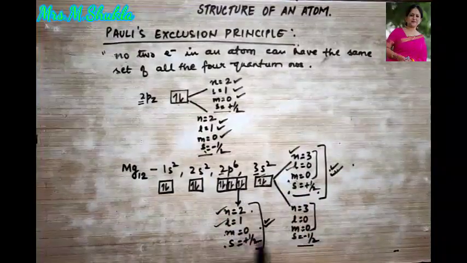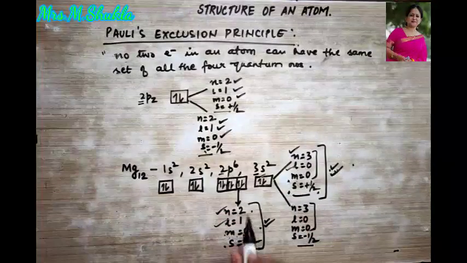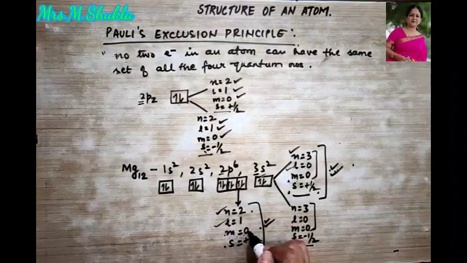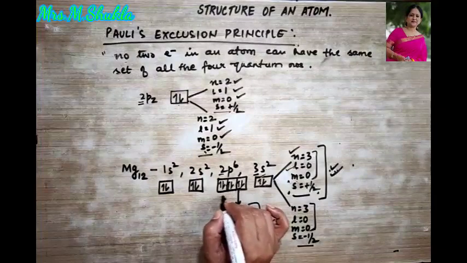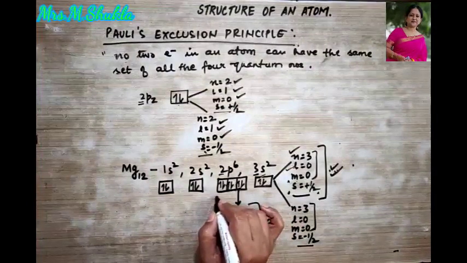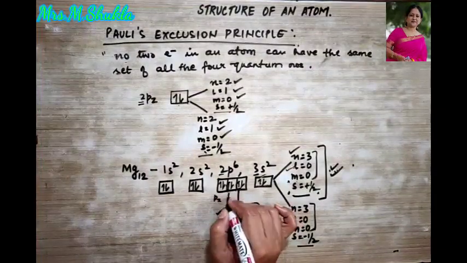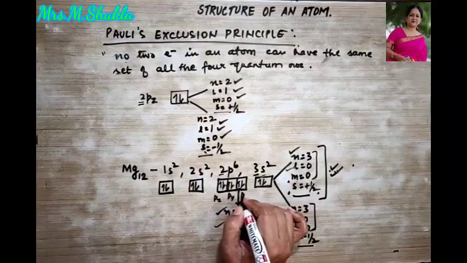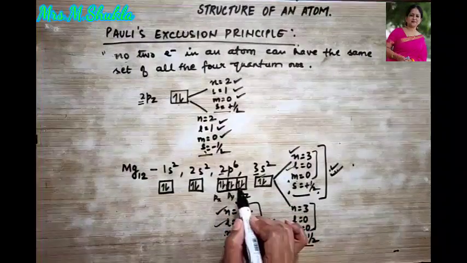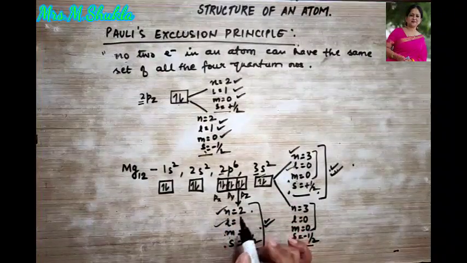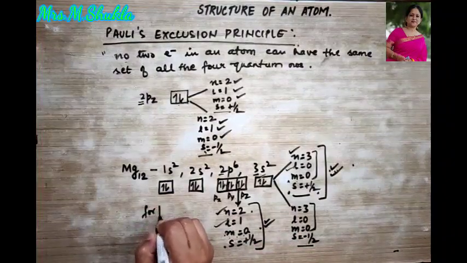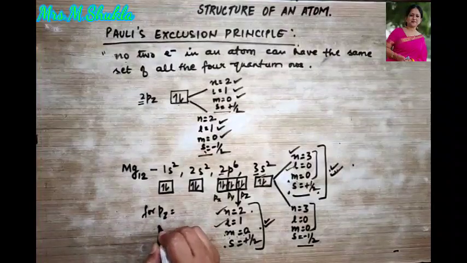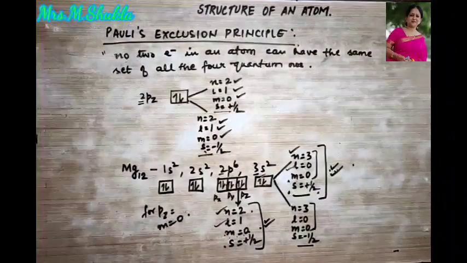Over here, you must be wondering, why did I take the magnetic quantum number m equal to 0? Do try to understand that the 3 orbitals of p are px, py and pz. So I have taken pz, and remember, for pz, m is always equal to 0.